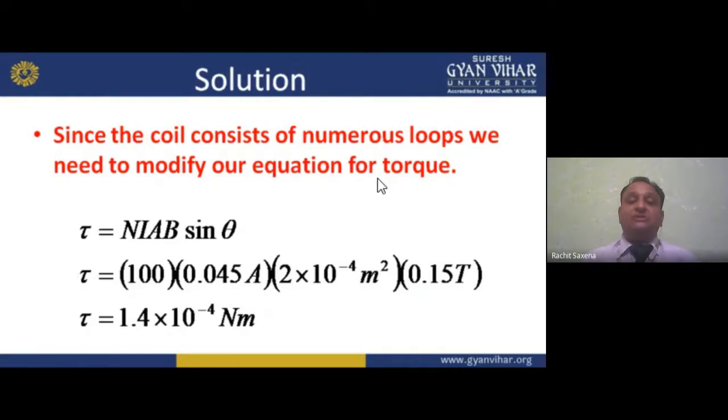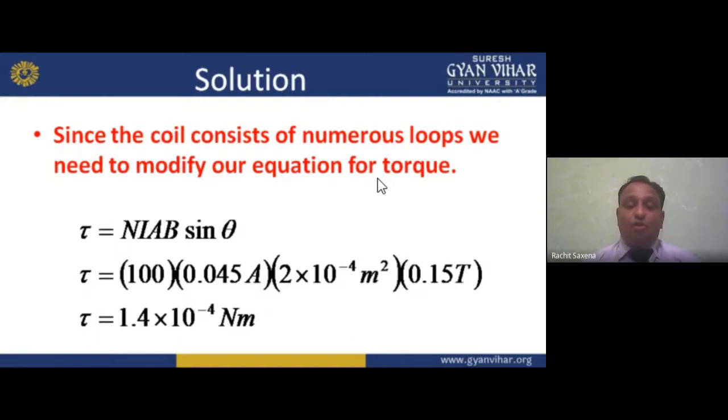Now, since the coil consists of numerous loops, we need to modify our equation for the torque. So the equation will change to torque equals NIAB sine theta, where sine theta is 1. So N is given to be 100. I is already given in the numerical, that is 0.045 ampere. And area is already given to you, that is 2 into 10 to the power minus 4 meter square. And B is given to you, that is 0.15 Tesla.